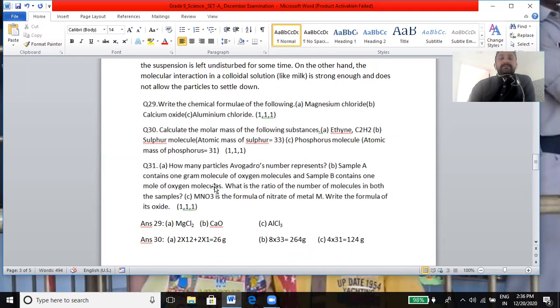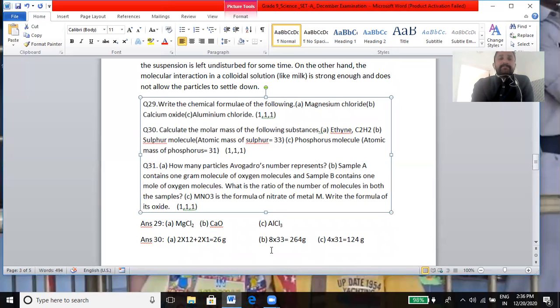2 multiplied by 12 plus 2 multiplied by 1, that is 12 into 2, 24, plus 2 is equal to 26 gram. Next, sulfur molecule is given and the formula of sulfur molecule is S8. 8 into 33, atomic mass is given, so we are taking 33. 33 into 8, that is 264 gram. Next is phosphorus molecule, that is P4, and 4 into 31, atomic mass is given. Just multiply 31 into 4, you will get 124 gram.